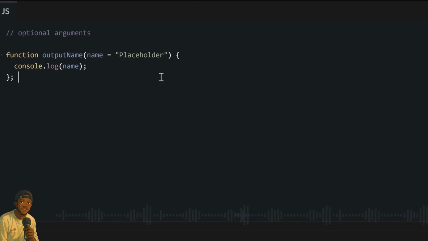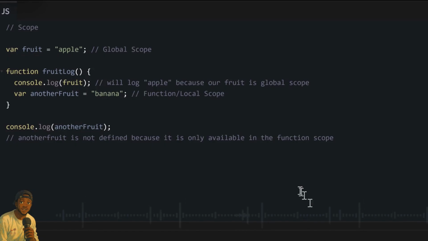Before we complete our functions lesson, make I quickly tell you something about scope, which we call scope for programming. Scope simply means say which part of our code na in our variables go work. Usually you fit define variables in one of 2 places. For example, if we look at this our example code, we see that we declare one variable outside our function and we declare one variable inside our function. This variable we declare outside our function, for our main code area, we dey call global variable. This global variable, it get global scope.